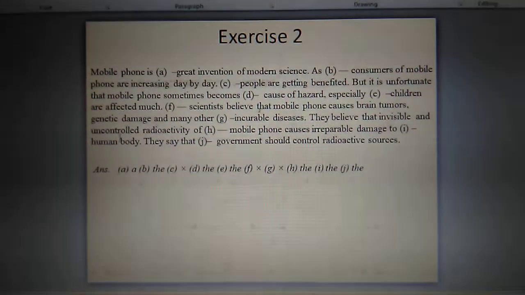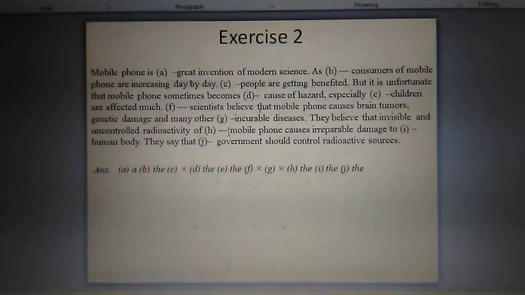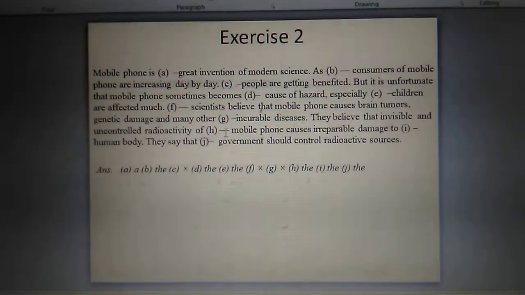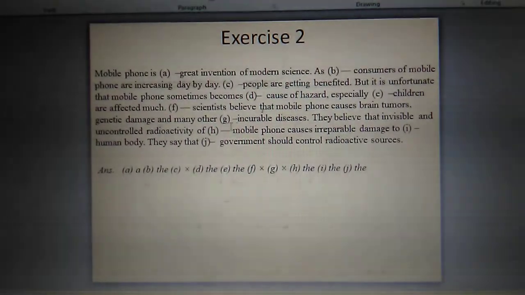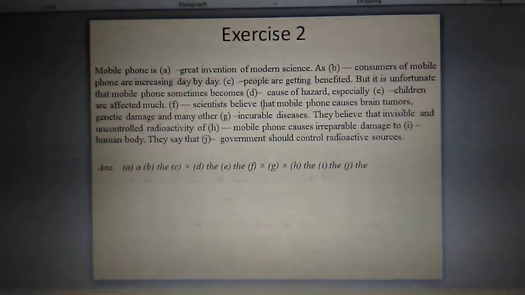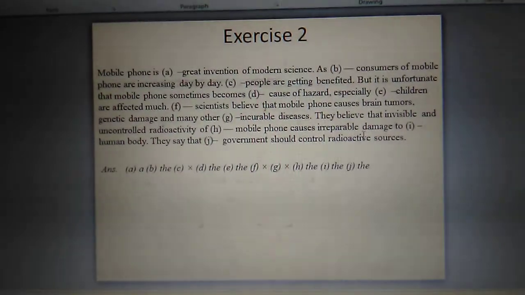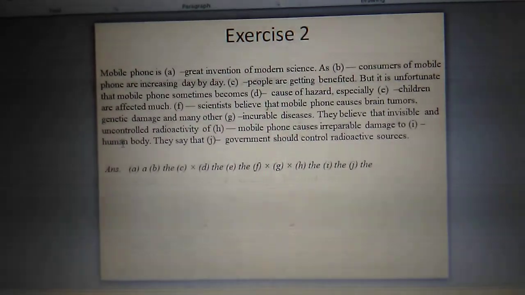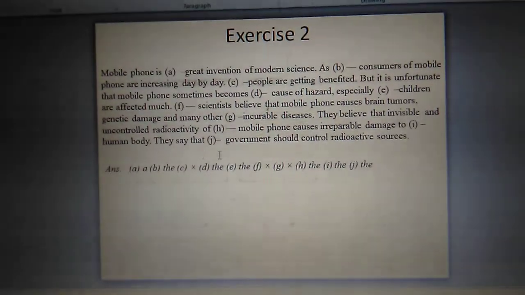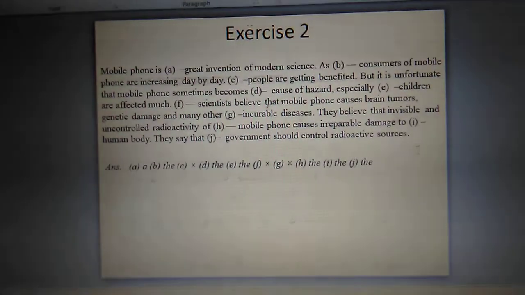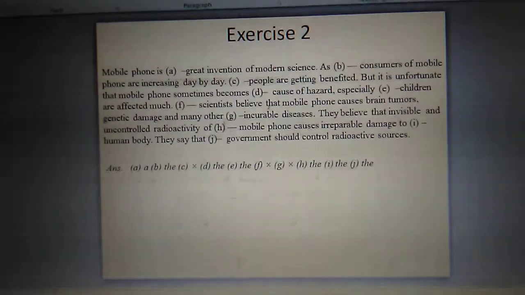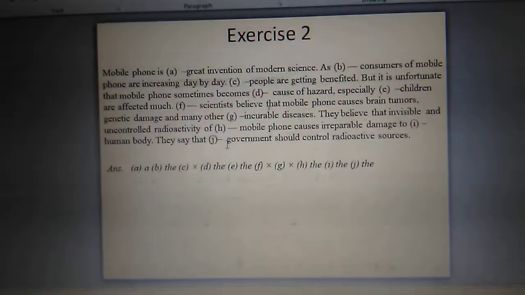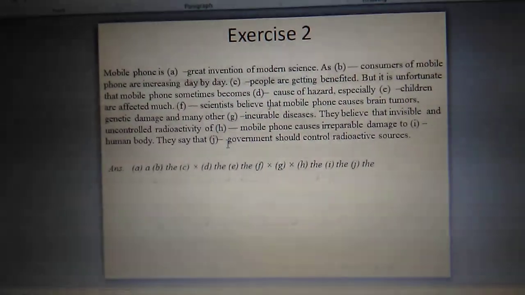They believe that invisible and control radioactivity of the radioactivity of what, the mobile phone, particularly the radioactivity of mobile phone. So to mean the radioactivity of the mobile phone, definitely here is the causes irreparable damage to the human body. So human body, to mean the human body, definitely we use here the. They say that government should control radioactivity sources. So there will be the, because we want to mean who will play, the government will play, we want to mean the government, definitely, that is why there will be the.